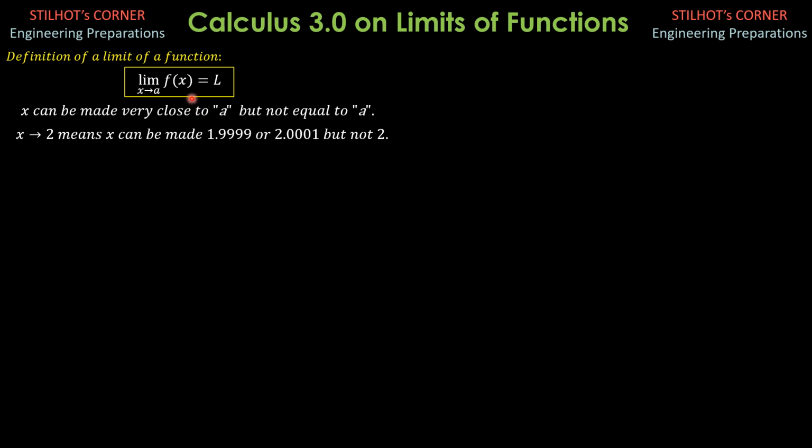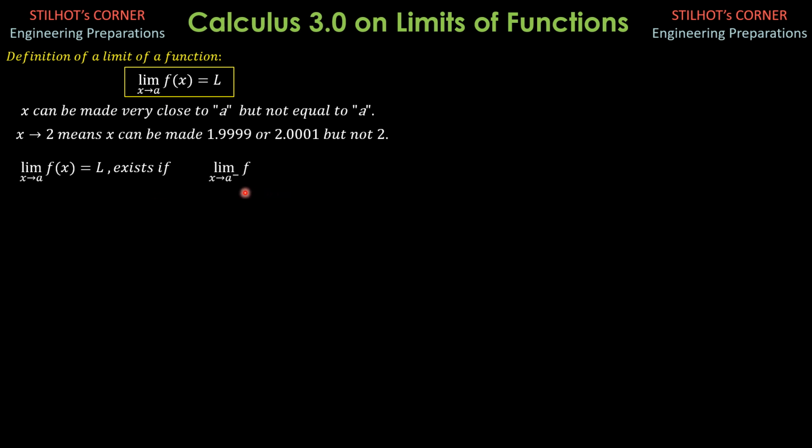The only condition is that when the limit of the function as x approaches a is equal to the function value when x is a, the graph of the function is continuous. That's the only requirement. So the limit of f of x as x approaches a is equal to L exists if these are the conditions.